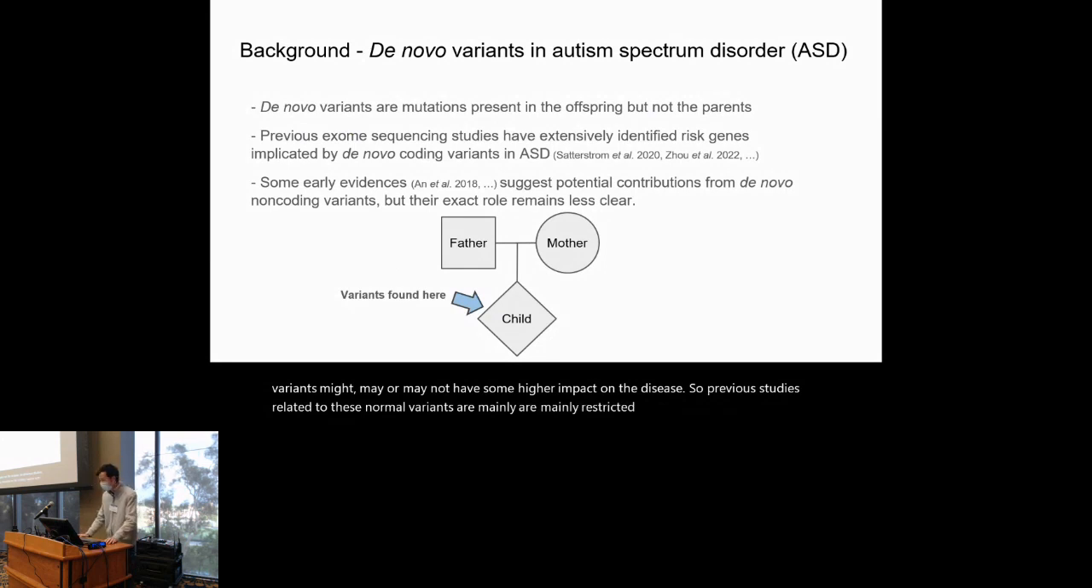Previous studies related to these de novo variants are mainly restricted to the coding regions through exome sequencing studies. These studies have extensively identified quite a lot of risk genes implicated by de novo coding variants in ASD. But on the other hand, the contributions of de novo variants in the non-coding region remain less clear despite some early evidence from whole genome sequencing studies.